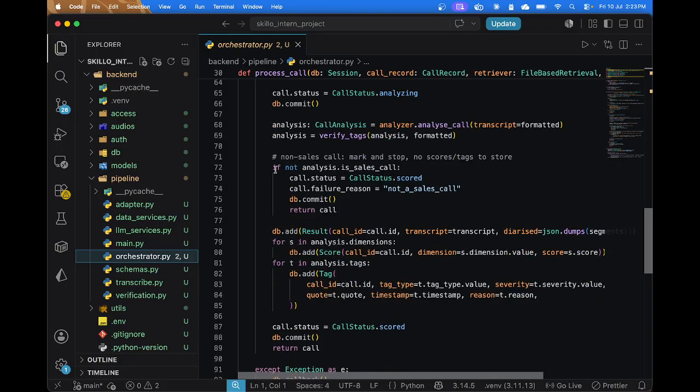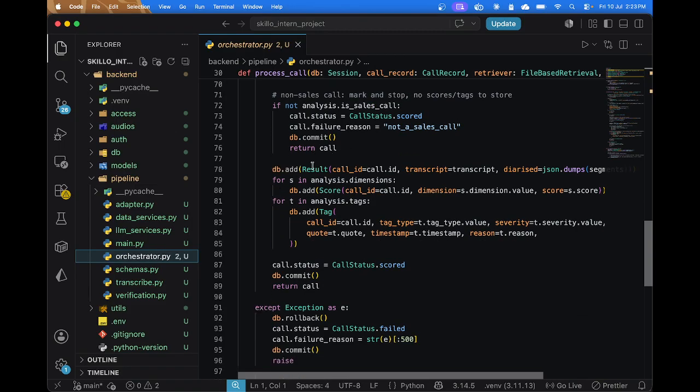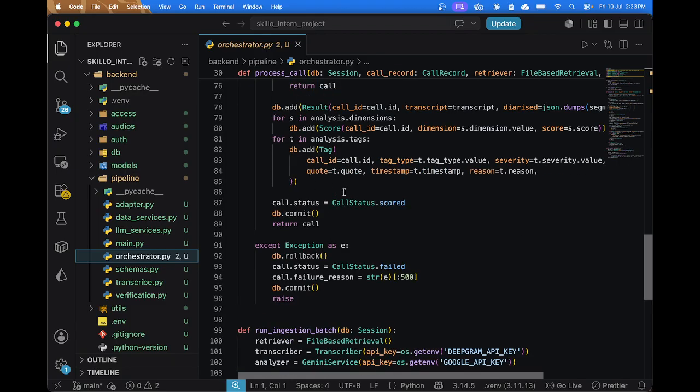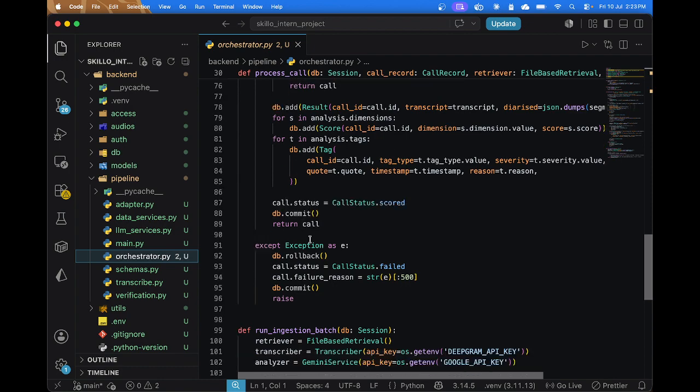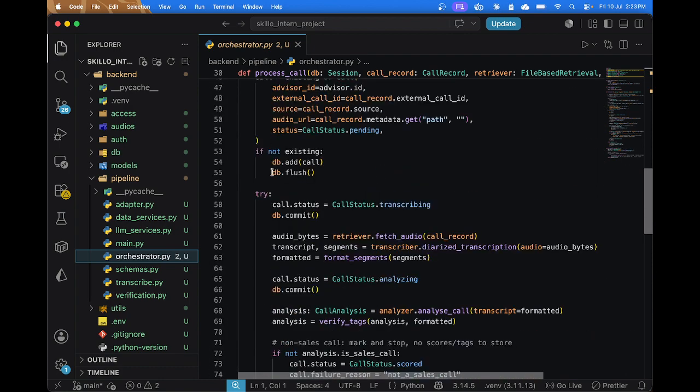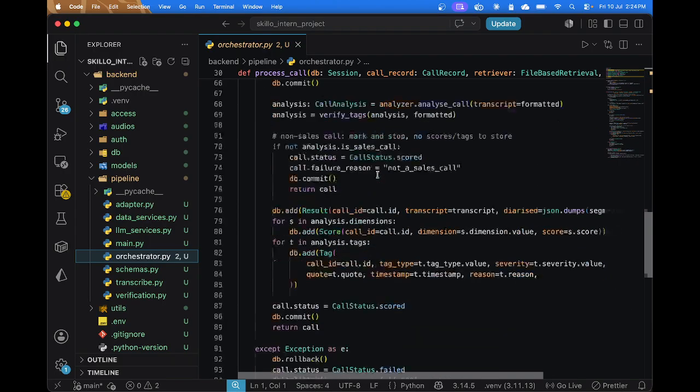So after verifying, if the LLM analysis came to be that it is not a sales call, we just update it accordingly and create the results for the database. And after that, all the data is updated on the database and committed. Also, I have taken care of any of the error processing here.